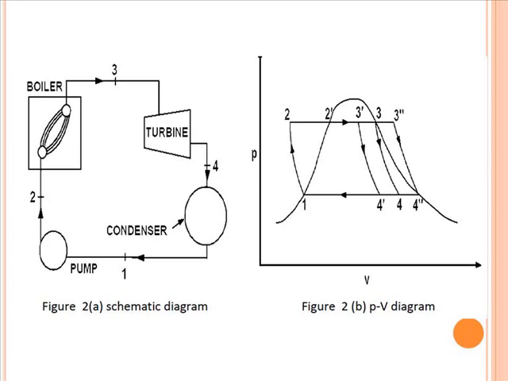So your cycle 1, 2, 2 dash, 3 dash, 4 dash, 1 is the cycle for wet steam. Your cycle 1, 2, 2 dash, 3 dash, 3, 4, 4 dash, 1 is for dry saturated steam. And if the steam is superheated, the cycle is 1, 2, 2 dash, 3 dash, 3, 3 double dash, 4 double dash, 4, 4 dash, 1.